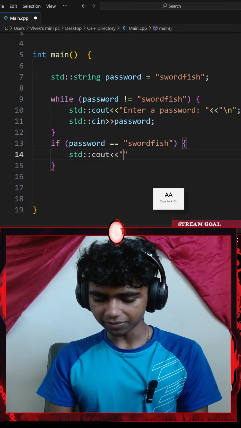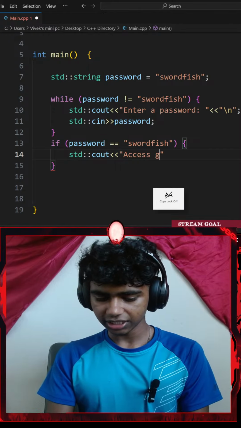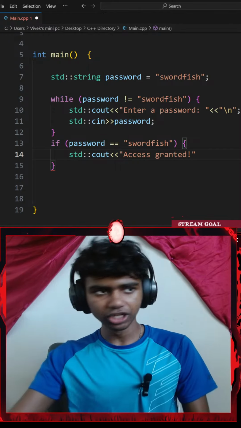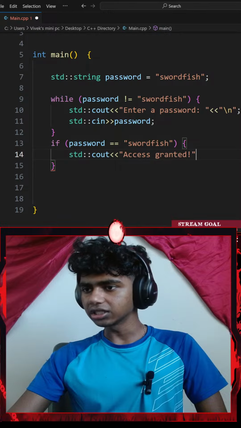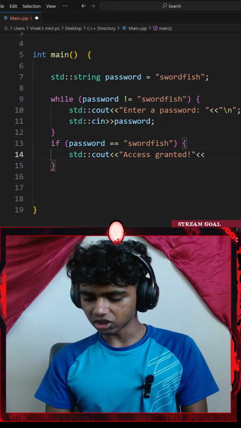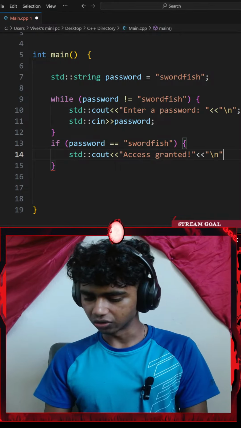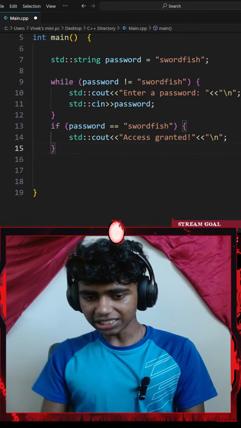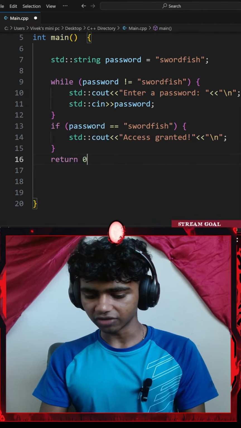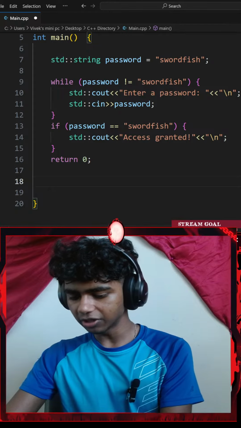That is going to be saying something like "Access granted!" with an exclamation at the end. That's pretty much it. I will go with the insertion operator of a \n new line. Lastly, let me go ahead and return 0 and end off with a semicolon.